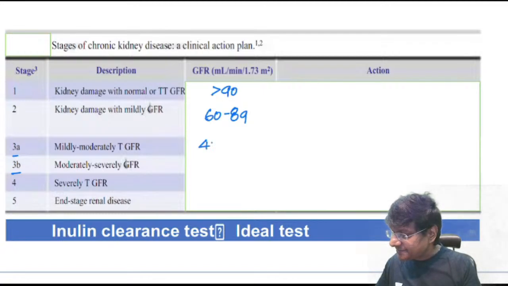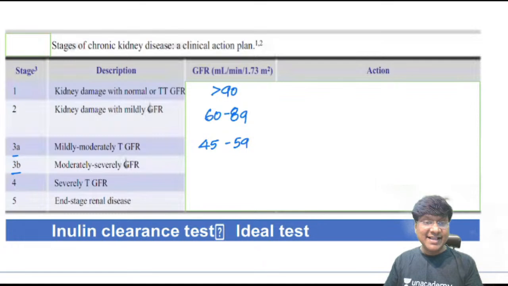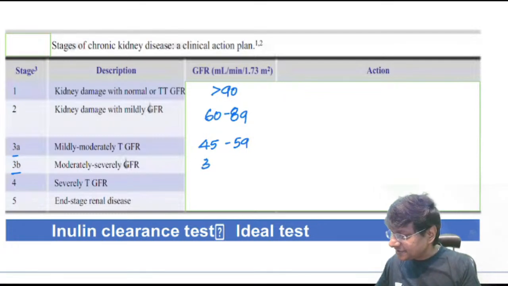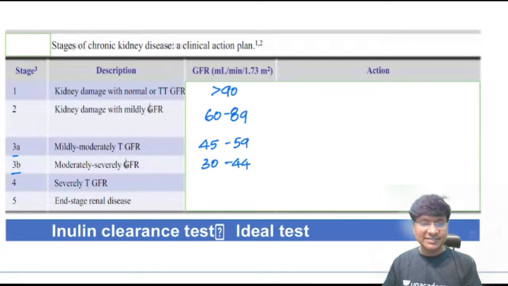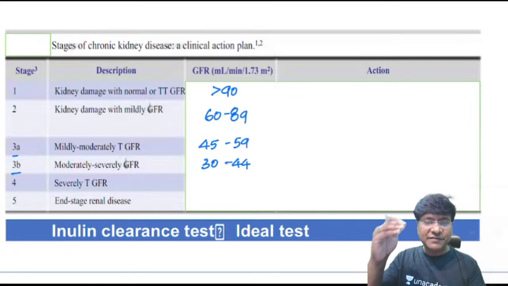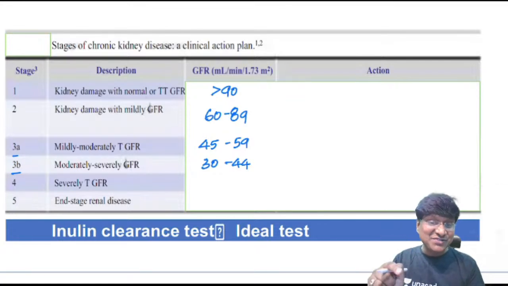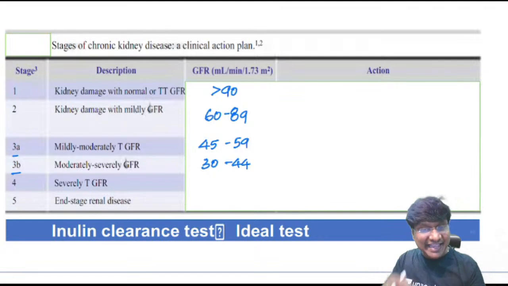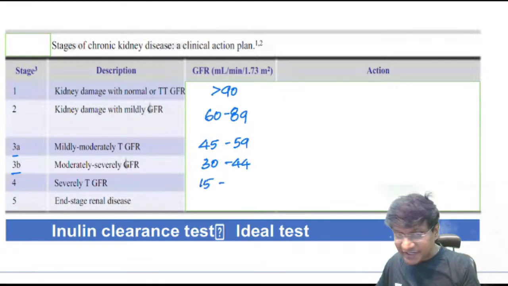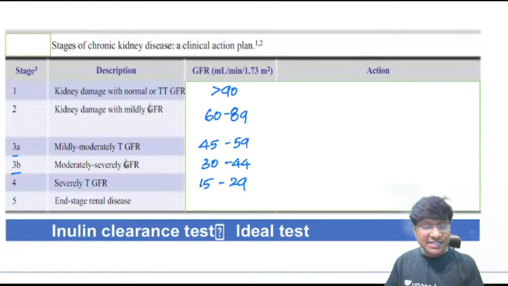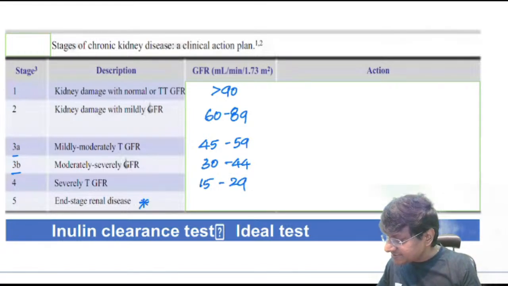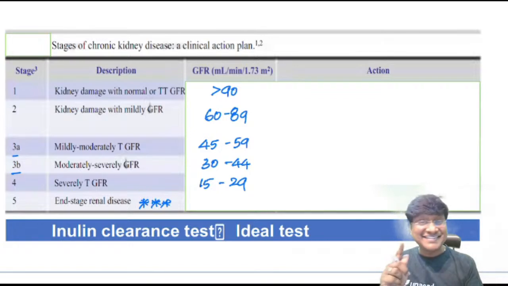In 3A, the GFR will be 45 to 59, and in 3B, the GFR will be 30 to 44. That means from 3A to 3B you reduce 15, 15. And in stage 4, you reduce the GFR again by 15 from 3B, so it is 15 to 29.